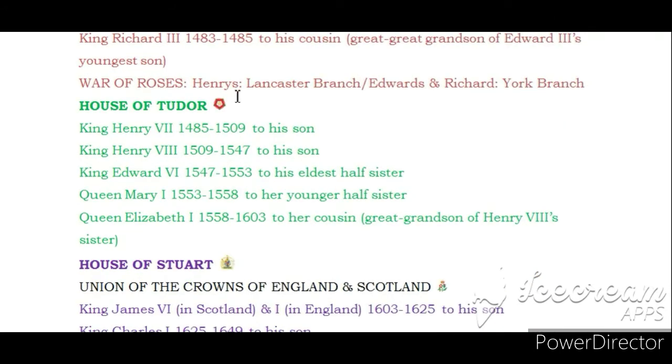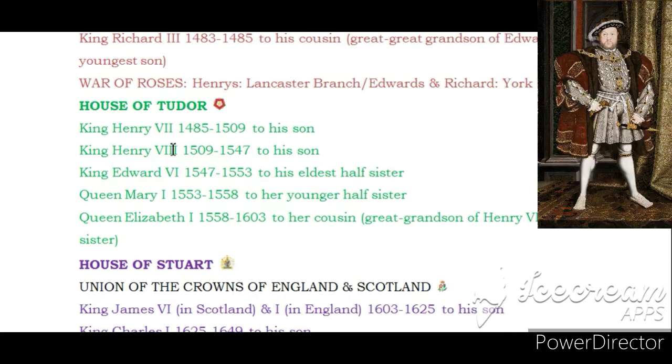So the Henrys were the Lancaster branch, while the Edwards and the Richard were the York branch. Henry married Edward IV's daughter, uniting the Yorkists and the Lancastrians. This established the House of Tudor. We then come to one of England's well-known kings, King Henry VIII.